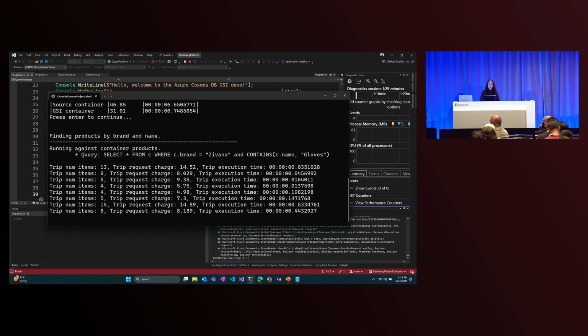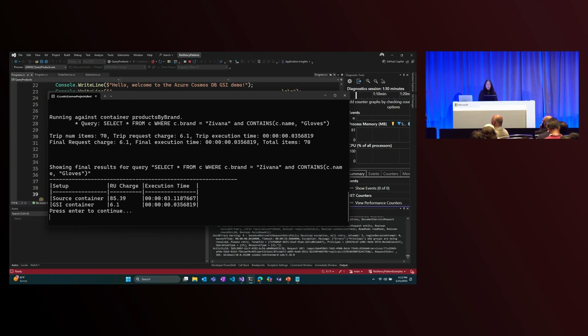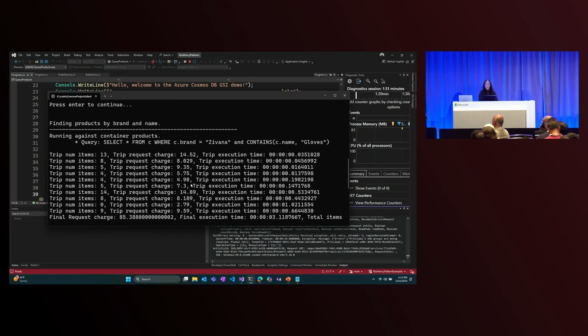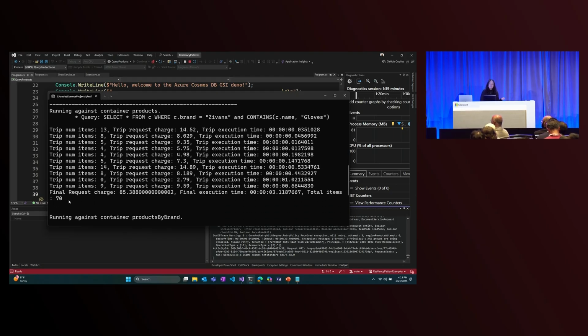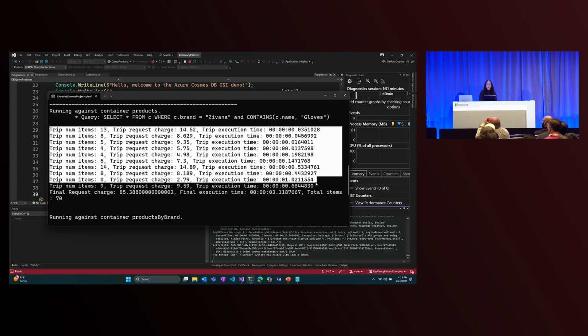Now, if I press enter and I start running my second query, remember this one has the brand, but I'm also filtering even further to get even fewer items returned. We had 70 items that matched this query. Now, this is a more realistic query that users would enter. Usually they have some idea of what they're searching for. And you can see here, we still had all of these round trips against our source container.